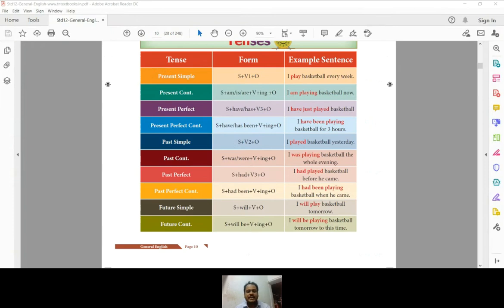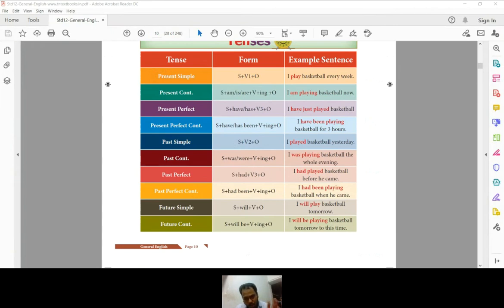So that might be the reason most of the grammarians never give much importance to these two tenses: future perfect and future perfect continuous tense.